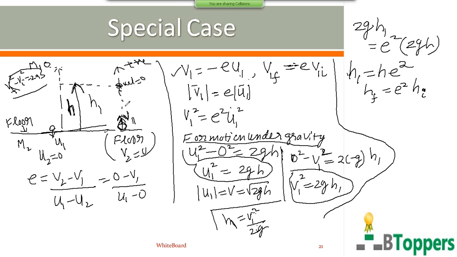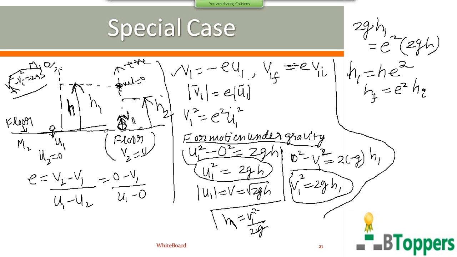Let us suppose the initial height is h. Now after the first impact with the floor, it rises to the height h1. Then next the ball falls freely under gravity from the same height h1 before the second collision with the floor. So for the second collision with the floor, h1 is the initial height from which the ball falls before making the second impact with the floor, and h2 is the final height to which the ball rises after the second impact with the floor.